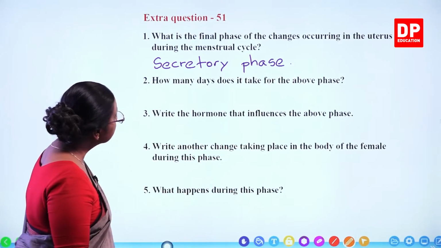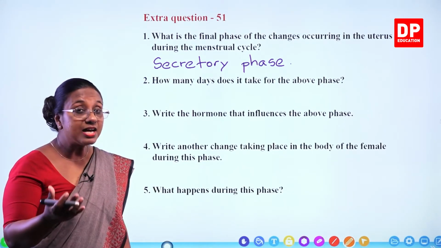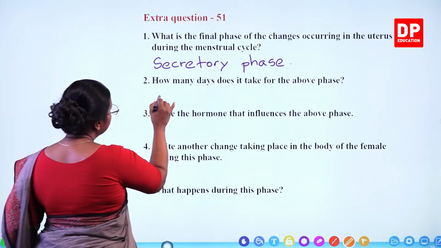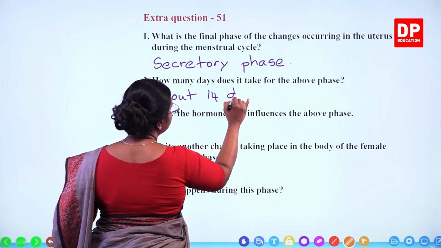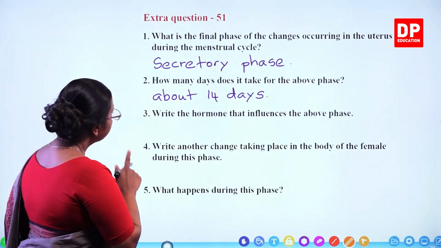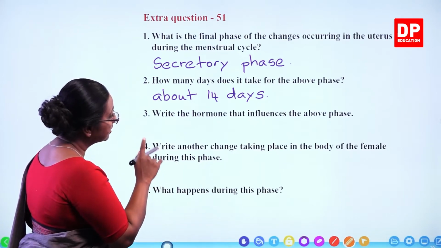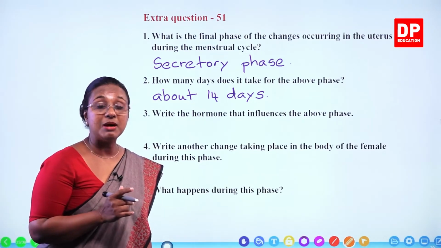Then how many days does it take for the above phase? The last 14 days. So we can say about 14 days. Then the third one: write the hormone that influences the above phase.